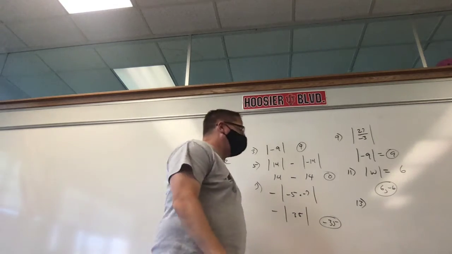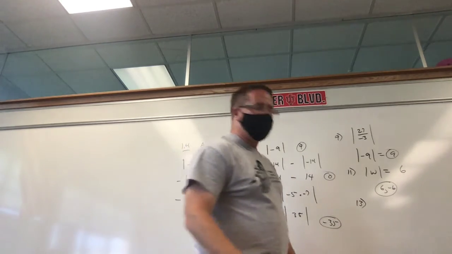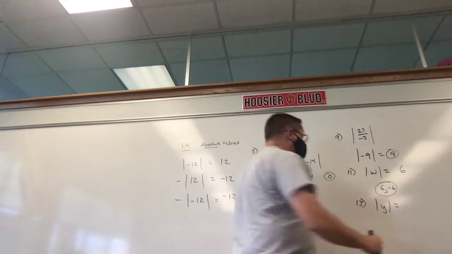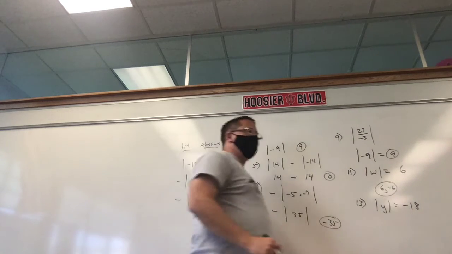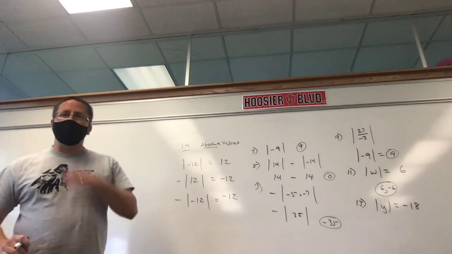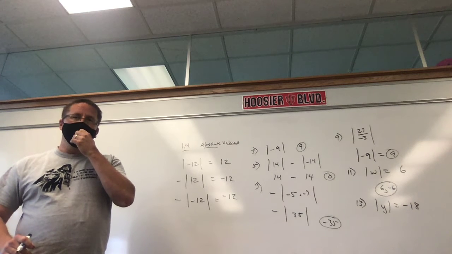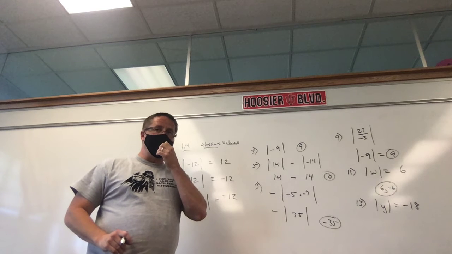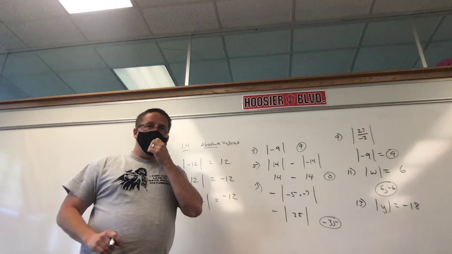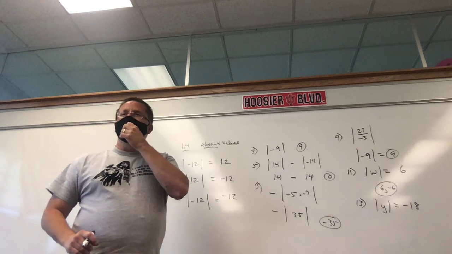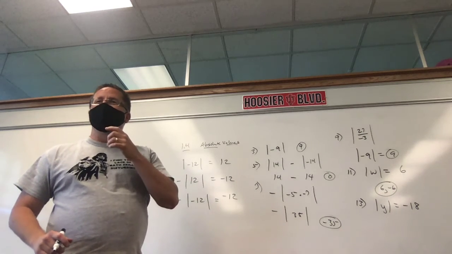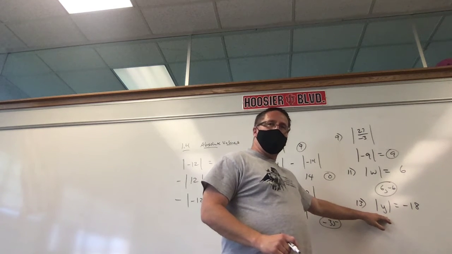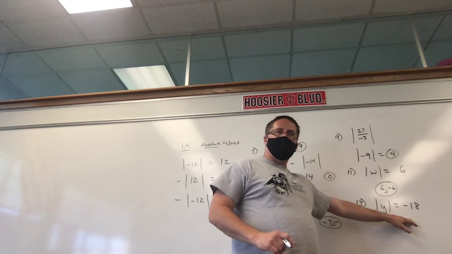Now, you've got to be careful on number 13. 13 is a tricky one. The absolute value of y equals negative 18. Now, based on what we just did, you might be tempted to say the two answers are positive what and negative what? 18. Positive 18 and negative 18. But it can only be positive. Could it be 18? Yes. Is the absolute value of 18 negative 18? No, it's not.